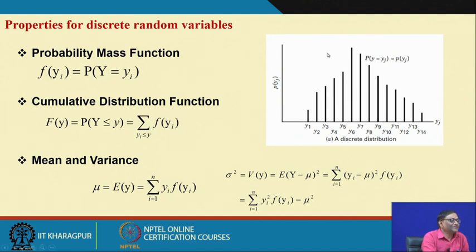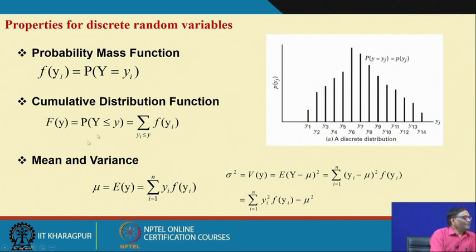The probability that y equals y1 is nothing but the height, the relative height, of this bar. So this gives you the probability mass function, not the density function. I request you to know the difference between mass function and density function.